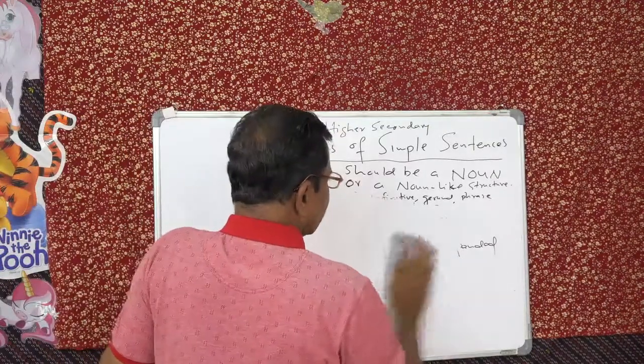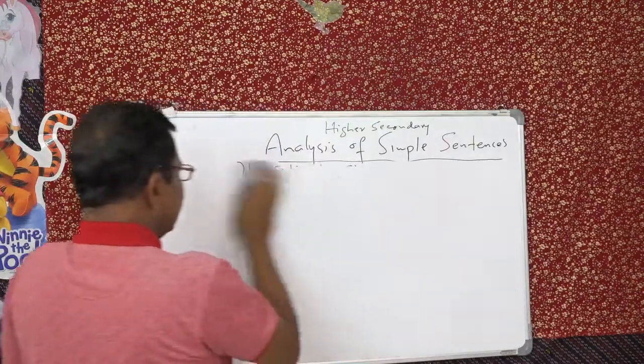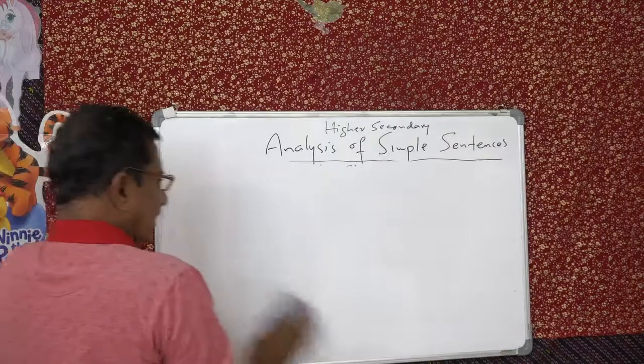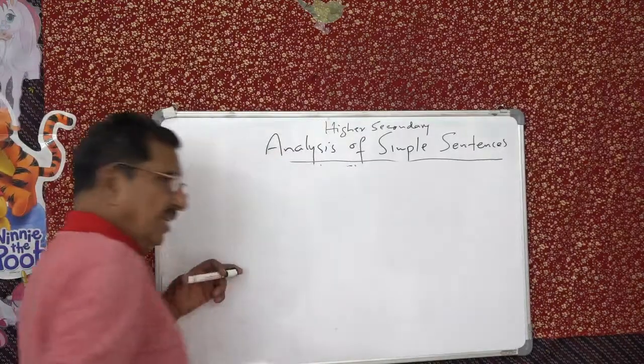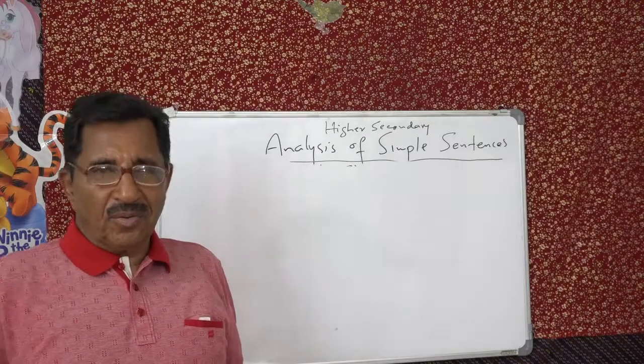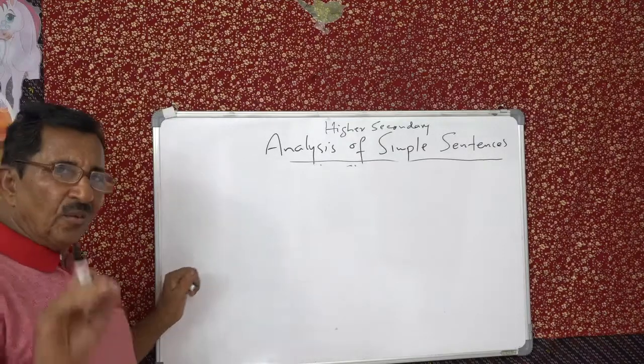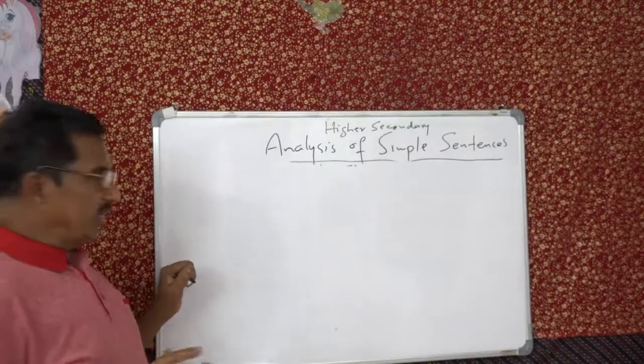Now let's say a sentence like this. Last class, according to structure, we divided the sentences into simple, complex, compound and compound-complex. So let's say I will write a sentence here and see what type of sentence that is.